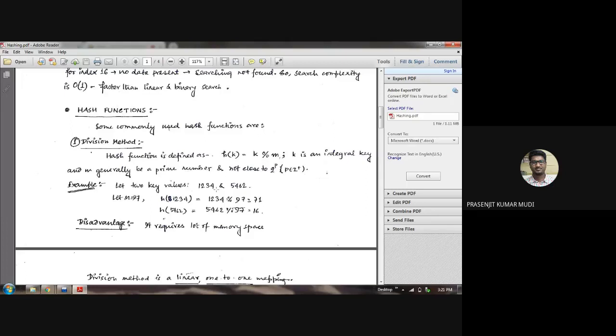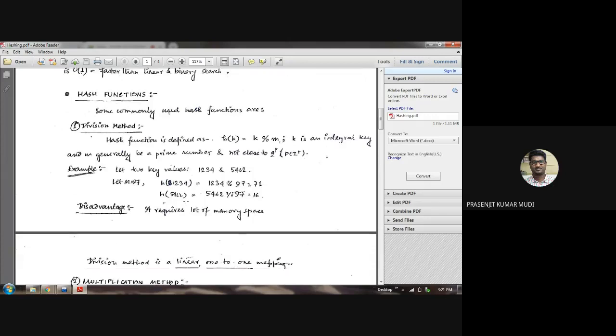For example, suppose a key value is 1234, and if we choose m equal to 97, then 1234 modulo 97 comes out to be 70. So that 70 will be the hash value of 1234. Similarly, 5462 is a key value, and we want to find its corresponding hash value or hash address.